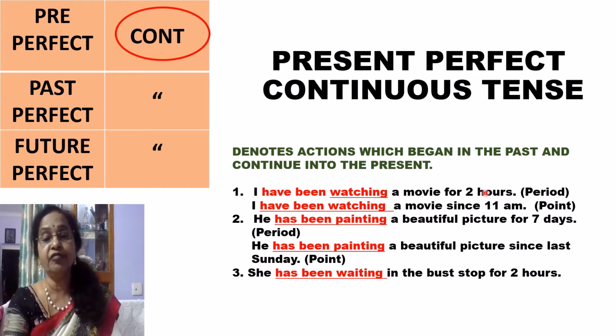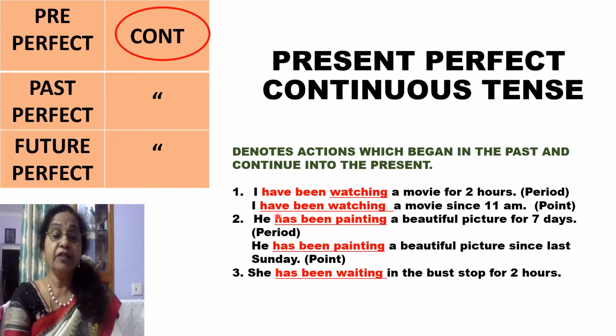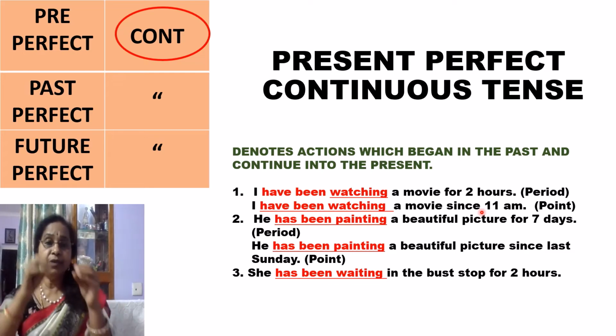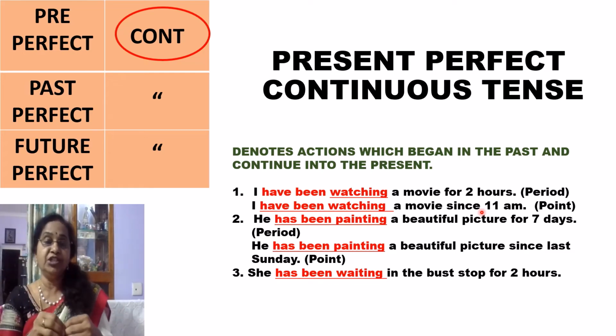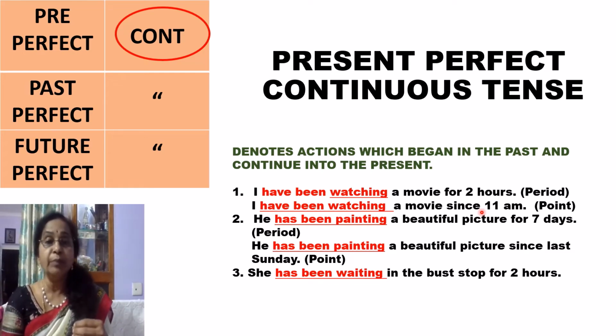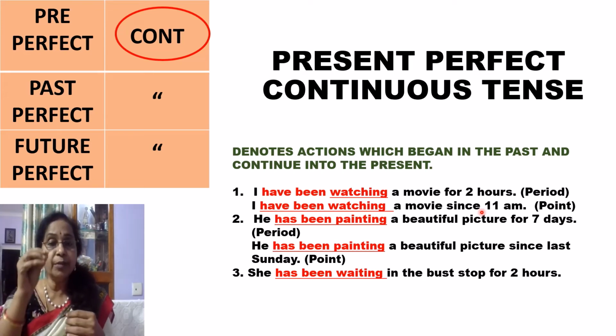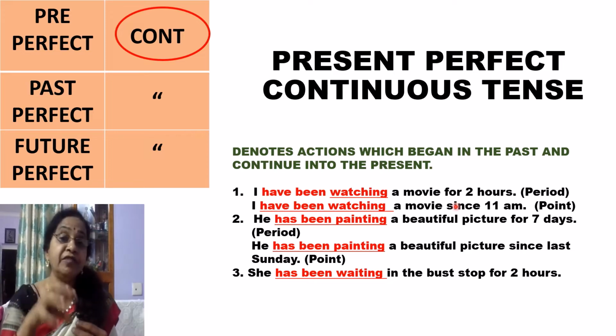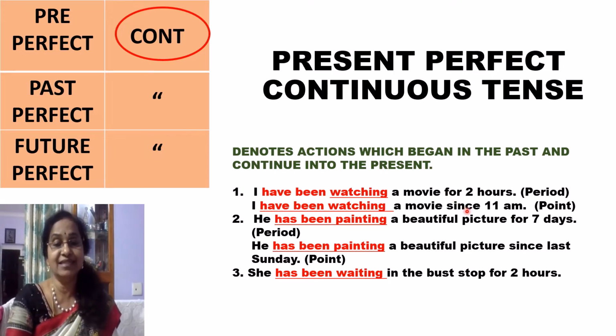This is the period of action. If you say, I have been watching a movie since 11 a.m., 11 a.m. is the exact time you are mentioning. Now it is 1 p.m. maybe. So that means before 2 hours you have started. So if you are pinpointing the time, then it is the point of time and you will use since. This is the only difference for mentioning the time reference. You have to remember for and since.